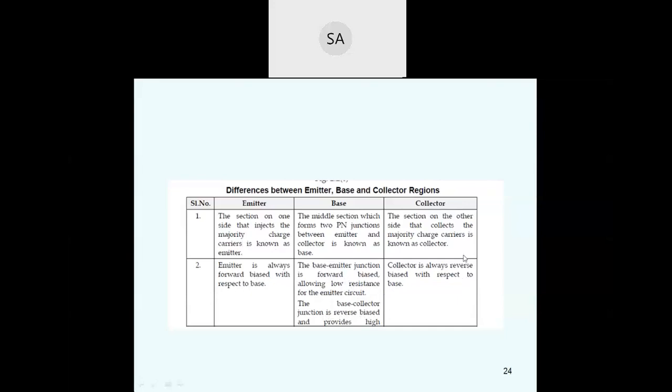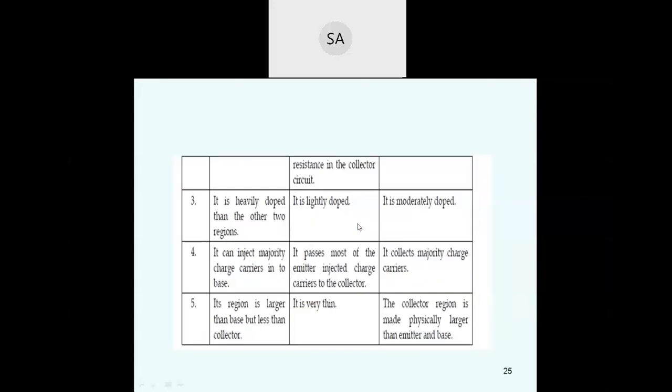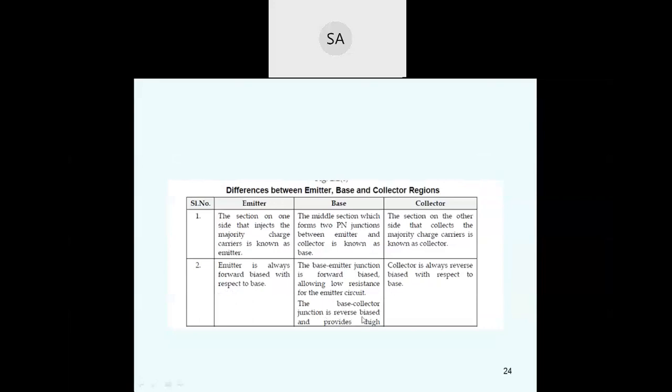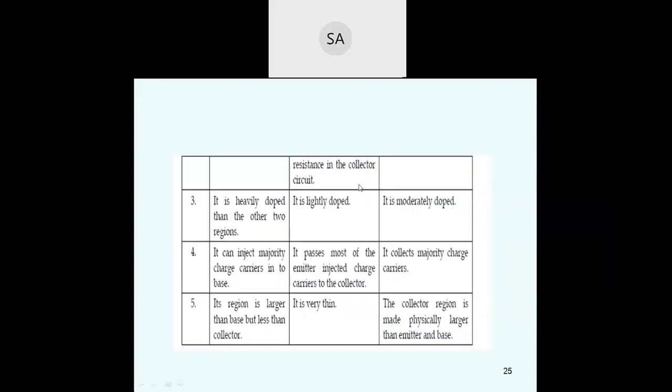So the collector is always reverse biased with respect to the base. The base-collector junction is reverse biased and provides the high resistance in the collector circuit. And the emitter is heavily doped compared to the other two regions. So the emitter is heavily doped compared to base and collector, the base is lightly doped and the collector is moderately doped.